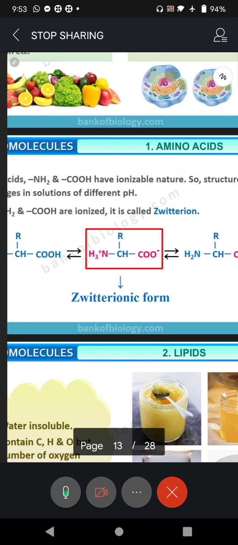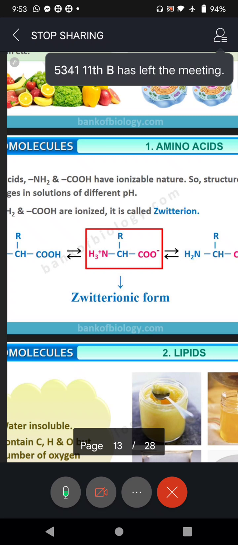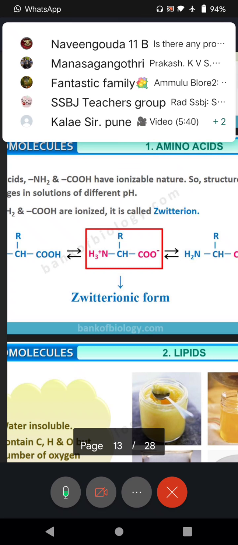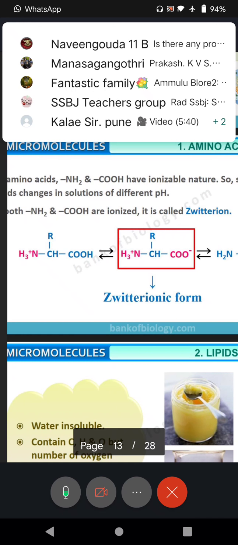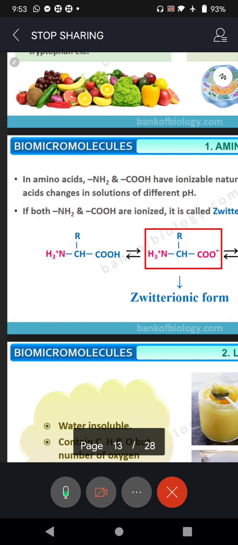Okay. Here in amino acids, the NH2 group, amino group, and the carboxylic group, COOH, have ionizable nature. So the structure of amino acids changes in solutions of different pH. All of you understand what is a pH. We can define pH as negative logarithm, negative log. You know, in mathematics you use log and anti-log. So when I say negative log, it is anti-log of H plus ion concentration. And that can be measured in a pH scale.